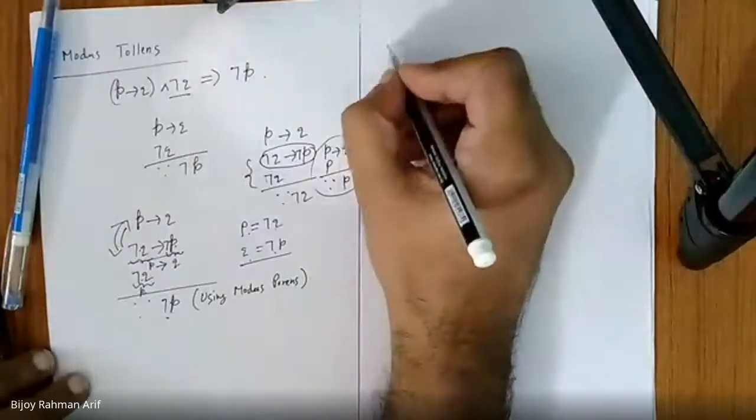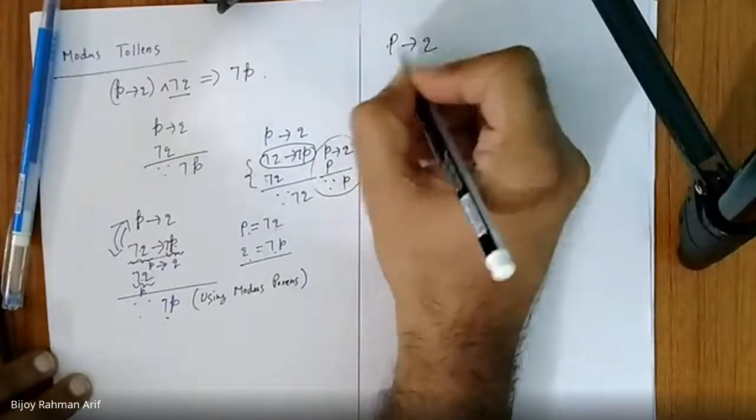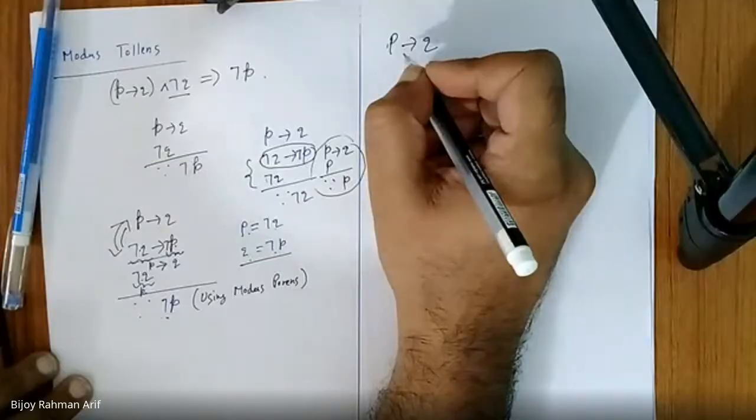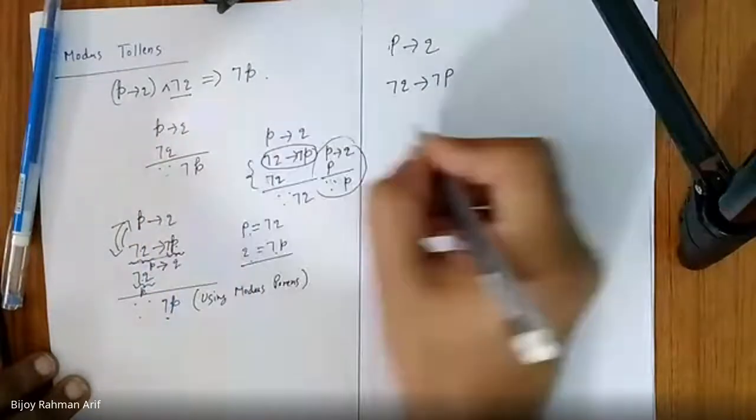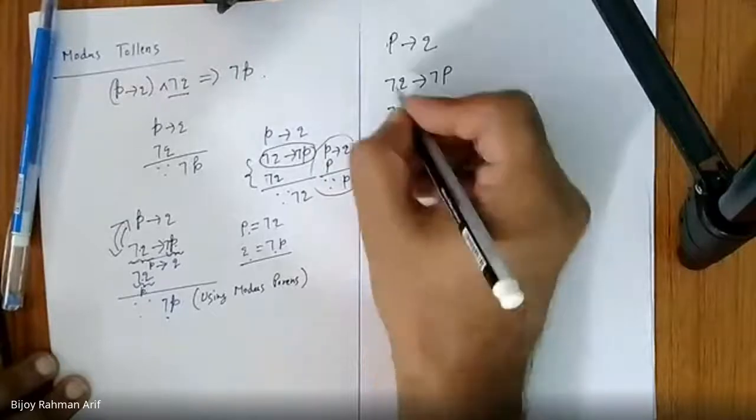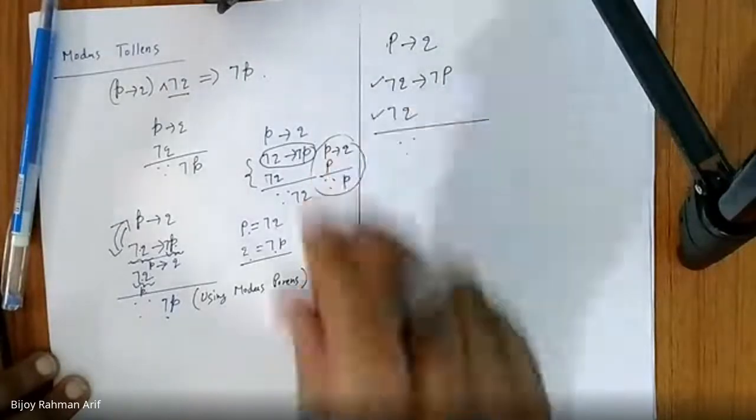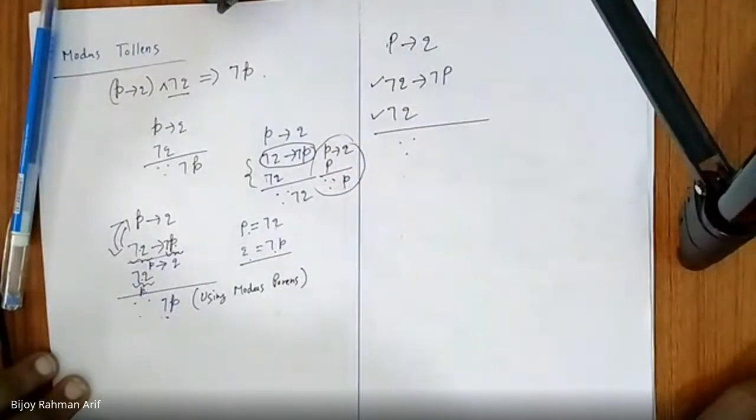See, P implies Q. What is the contrapositive of this? Not Q implies not P. And we know that not Q is true. Am I right? Yes sir. Now, using this and this, apply modus ponens. What would be the answer?